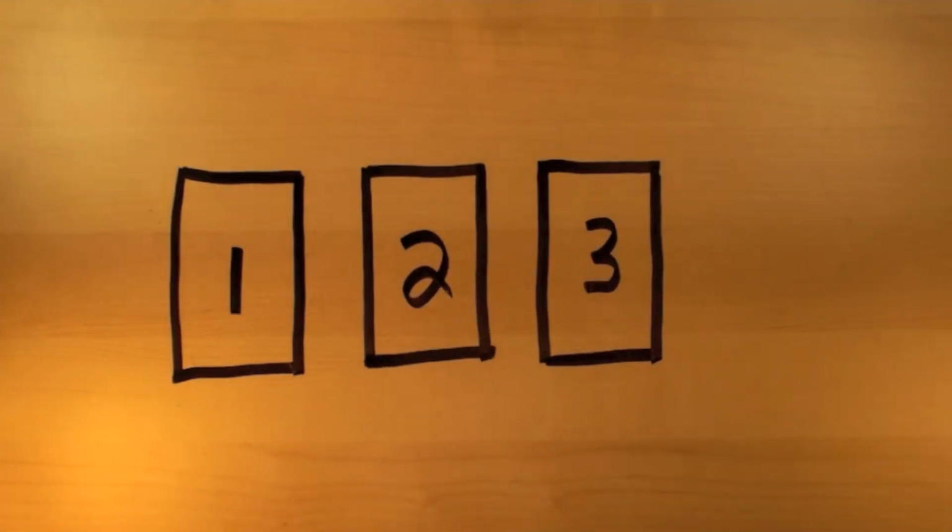The contestant would first choose one door. Then Monty would open one of the unchosen doors to reveal one of the goats. The question is, what is the probability of winning the car if you switch doors? And what is the probability of winning the car if you do not switch doors?